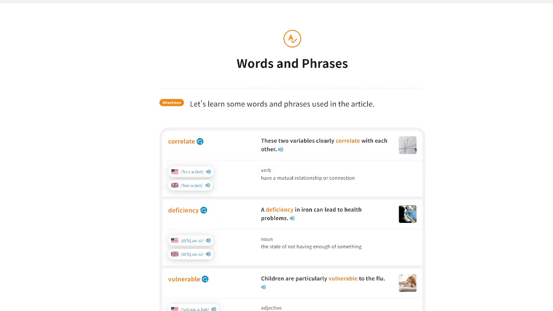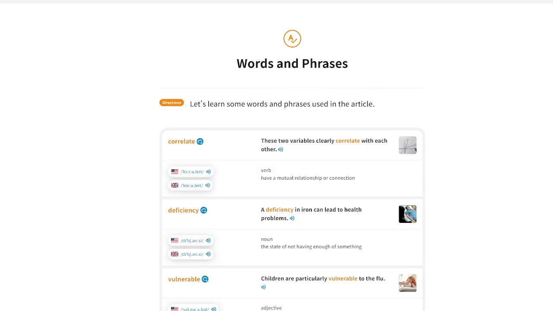Deficiency. A deficiency in iron can lead to health problems. Vulnerable. Children are particularly vulnerable to the flu.